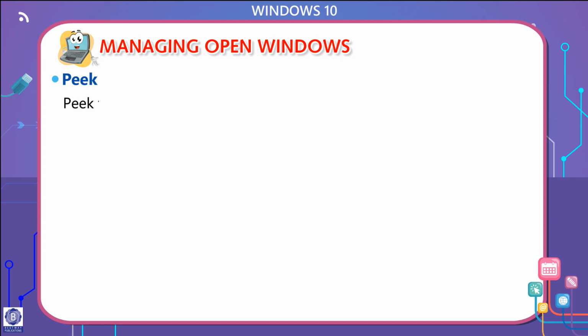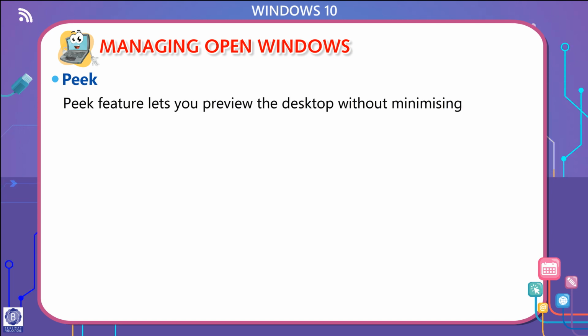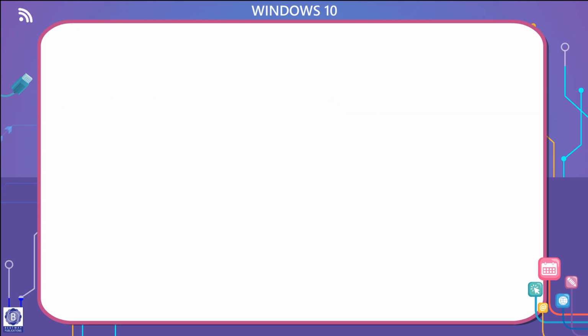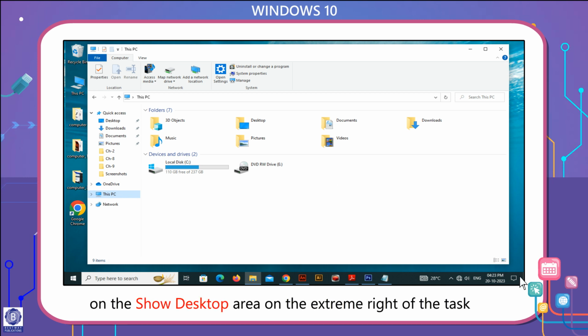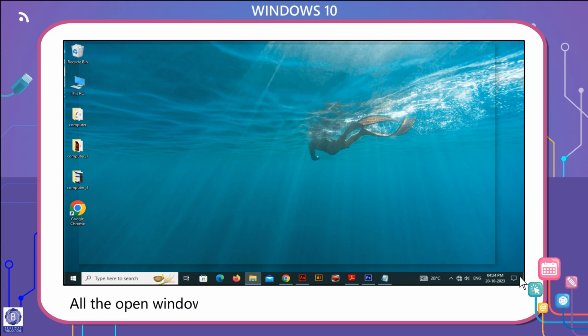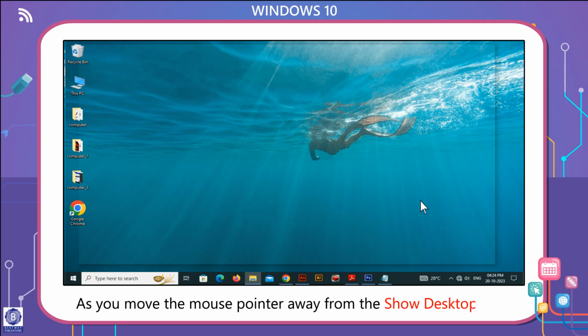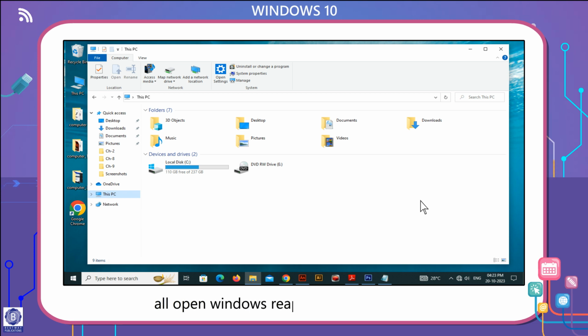Peek. Peek feature lets you preview the desktop without minimizing all the open windows. To use this feature, place the mouse pointer on the Show Desktop area on the extreme right of the taskbar. All the open windows turn transparent and you can view the desktop. As you move the mouse pointer away from the Show Desktop area, all open windows reappear on the desktop.